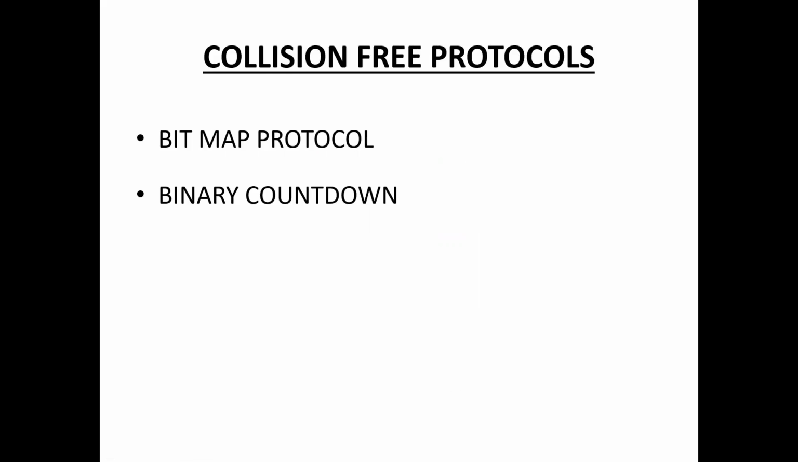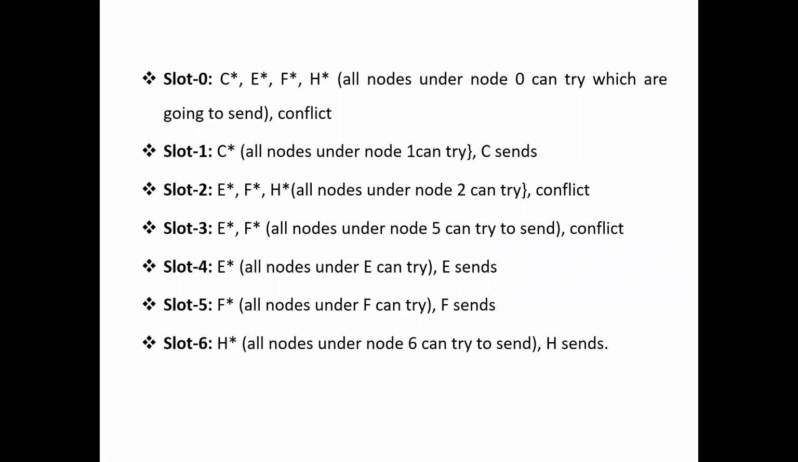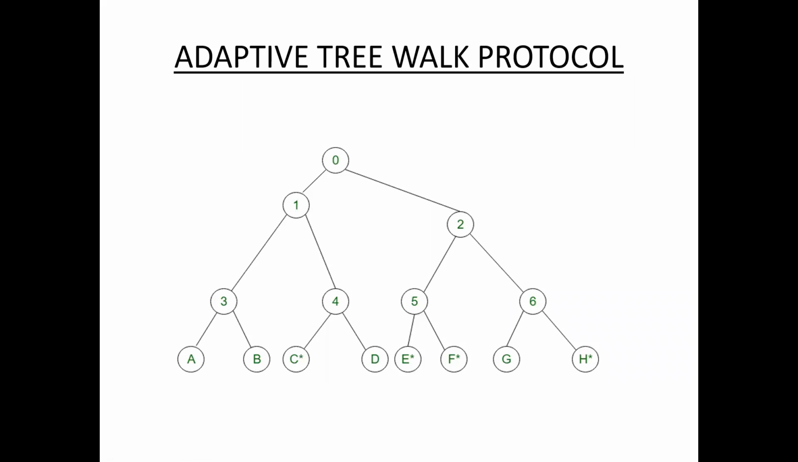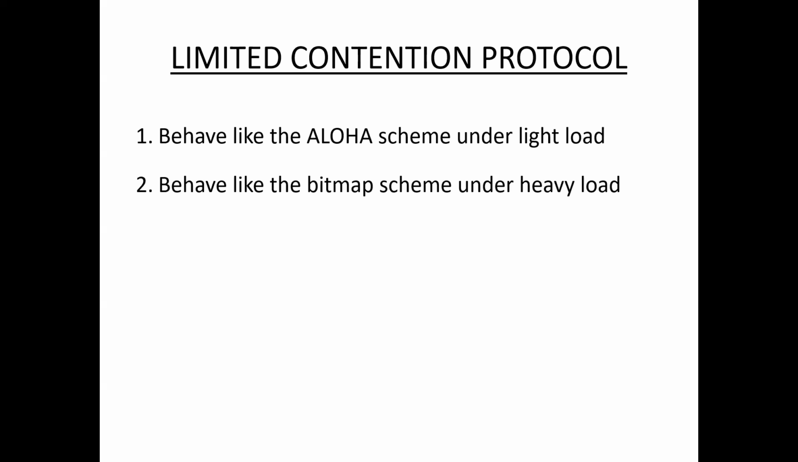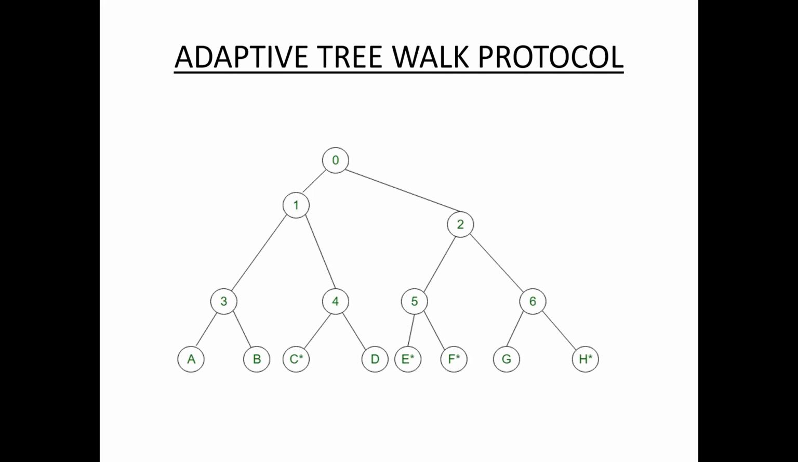This is about collision-free protocols and limited contention protocols. Collision-free protocols are of two types: bitmap protocol and binary countdown protocol. The limited contention protocol is a combination of collision-based, that is Aloha, and collision-free, that is bitmap or binary countdown. The adaptive Treewalk protocol is an example of a limited contention protocol. It partitions the group of stations into slots and limits the contention for each slot. That's why it is called a limited contention protocol.